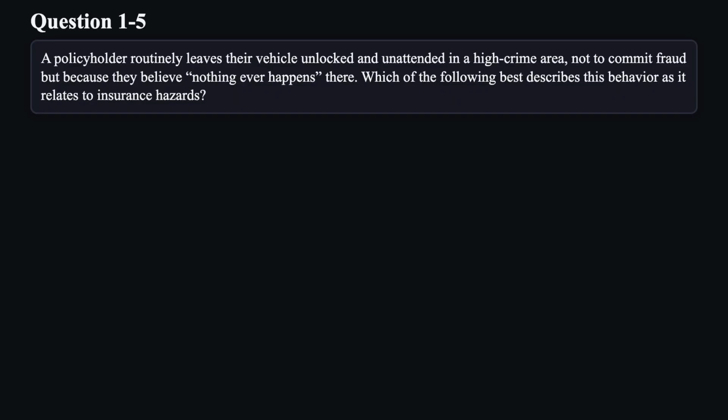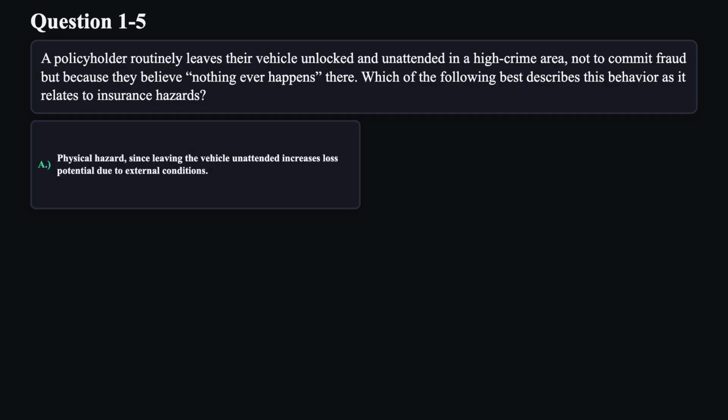Question 5. A policyholder routinely leaves their vehicle unlocked and unattended in a high-crime area, not to commit fraud, but because they believe nothing ever happens there. Which of the following best describes this behavior as it relates to insurance hazards?